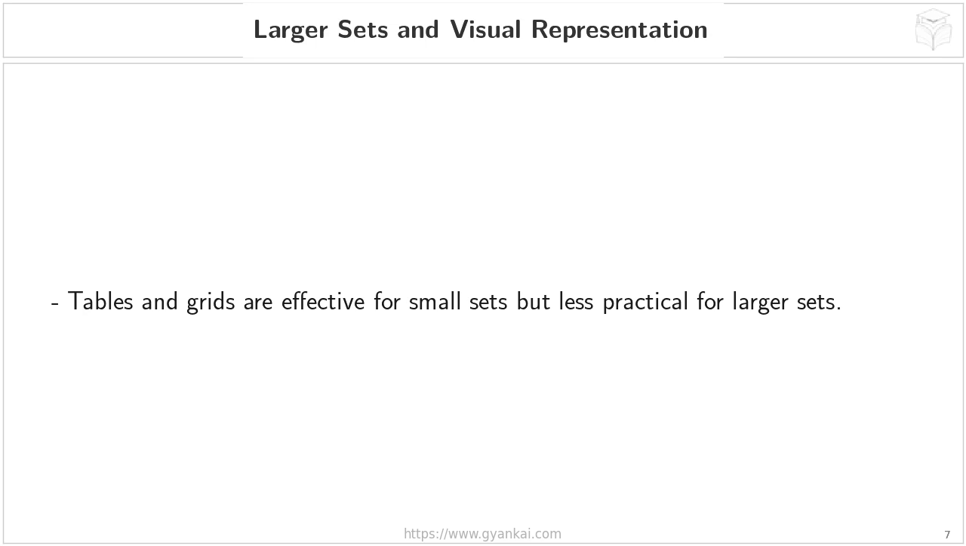Let's move on to slide 7. As we've seen, we've been using tables and grids to visualize Cartesian products, and that's been really helpful for understanding how the combinations work, especially with smaller sets. But what happens when our sets get bigger? This slide points out that tables and grids become less practical when dealing with larger sets. Imagine trying to draw a grid with, say, 10 elements in each set. It would be enormous and quite messy.